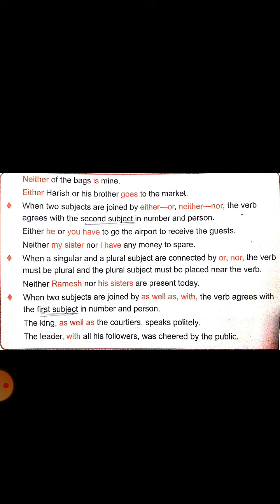together, plural. Here, when we use either with or, or neither with nor, only the second subject agrees with the verb. What is the second subject? Harish or brother? His brother. Is it singular or plural? Yes, it is singular. When the second subject is singular, the verb also must be singular.